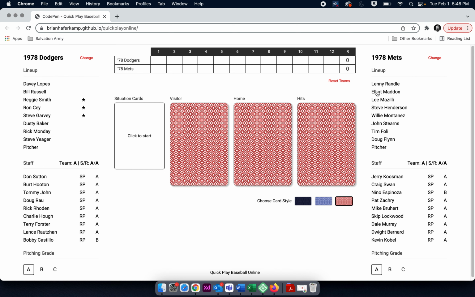There were no players for the 78 Mets who had 20 batting runs or more. They may still be good hitters, but they're not all-star caliber hitters. But you can see here these three guys, definitely all-star caliber players, and Steve Garvey, a perennial MVP type player throughout his career. Down here we have the staff, the pitching staff. It's broken down into starters and relievers for both teams. And then we have our pitching grade here, and you can select whether it's A, B, or C.